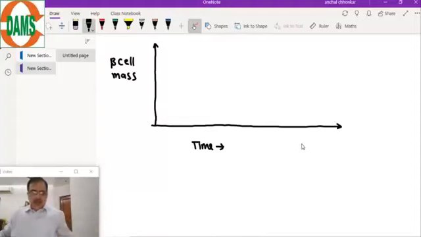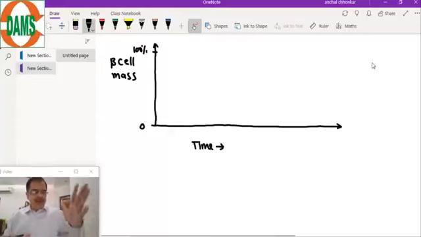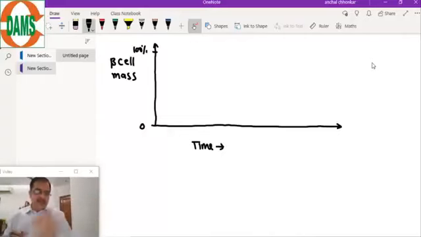The beta cell mass here is 0%, and here it is 100%. And this is the time period in years. Remember, for each individual, for each child, the time period will be different. It can be detected in the first decade of life, or in the second decade of life. It is a variable time interval.